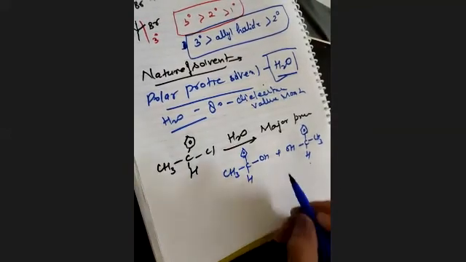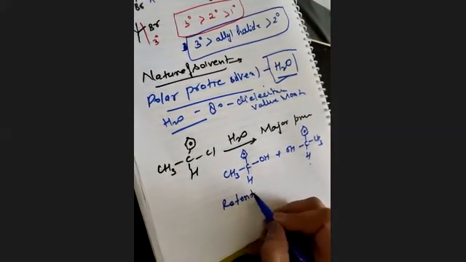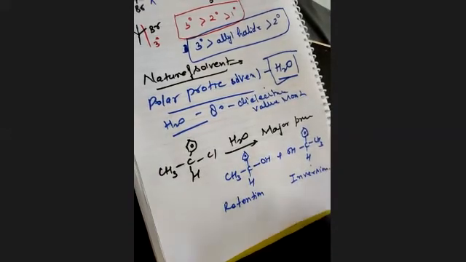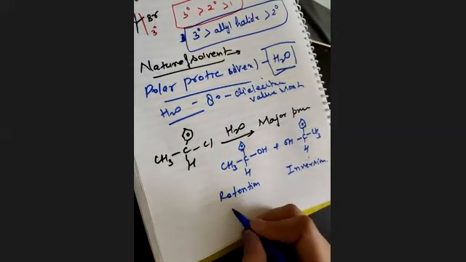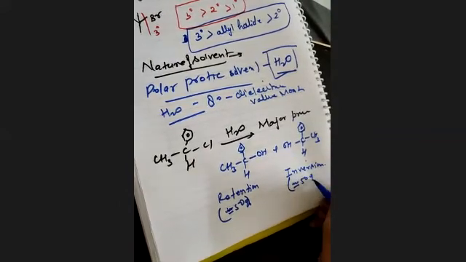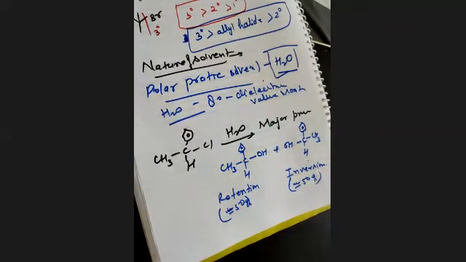Clear? So when the OH molecule attacks from inside, this is the retention. And when it attacks from outside, giving the mirror image of the first compound, this is inversion. They are nearly equal, about 50% inversion and nearly 50% retention. Clear? This is the property of polar protic solvent. Next, the third point is nature of leaving group.